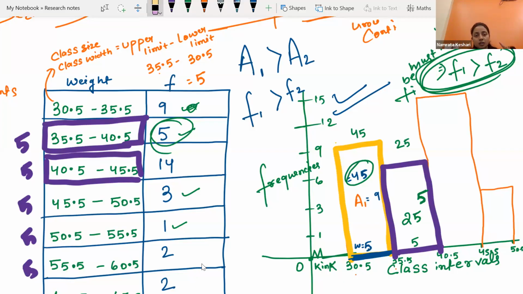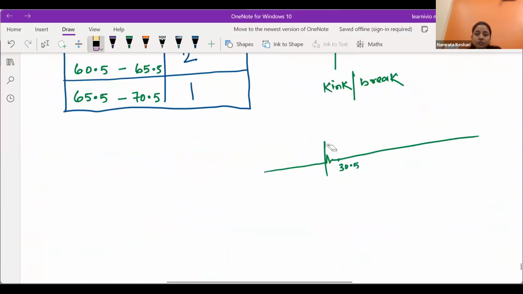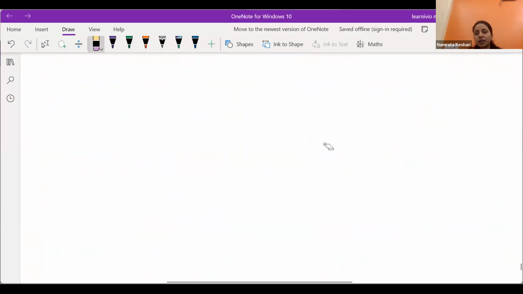In histogram, listen to me carefully. There is a concept that the rectangle which has the bigger area will also have the bigger frequency. This must be fulfilled every time in histogram, and it will be fulfilled over here. We don't have to check. You just need to know this concept. Are you getting it? Sarah, is it clear? Yes, ma'am. Now I am giving you another data where it will not be fulfilled and where we will be doing the arrangement.